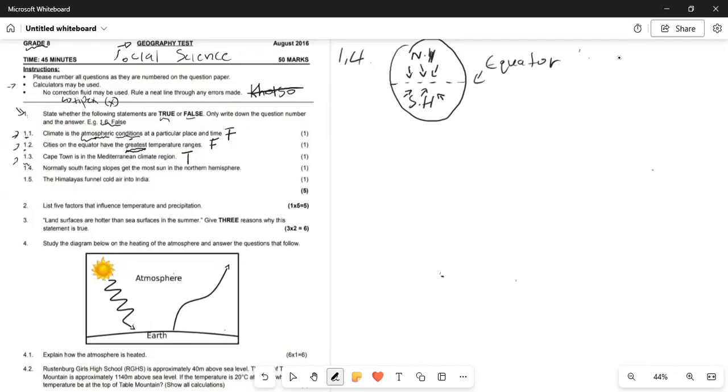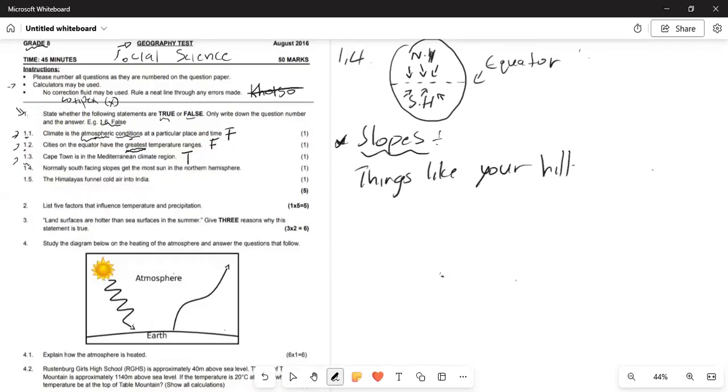So what is a slope? Firstly, let's start there. When we talk about slopes, we talk about things like your hills.